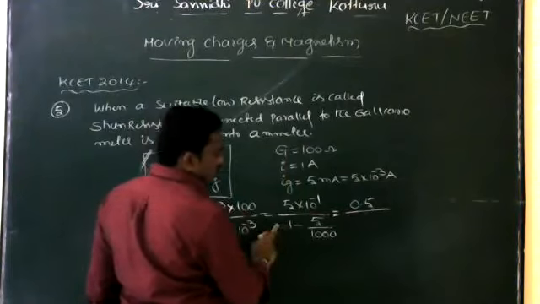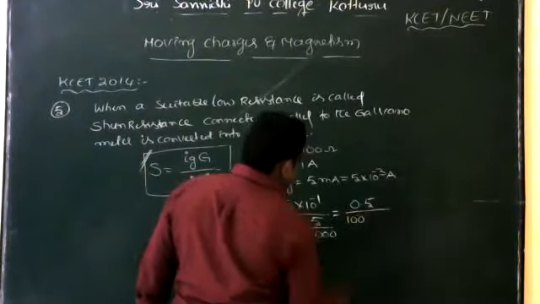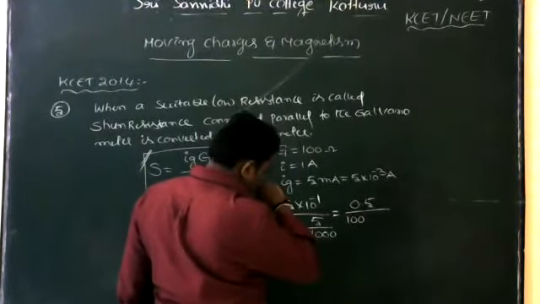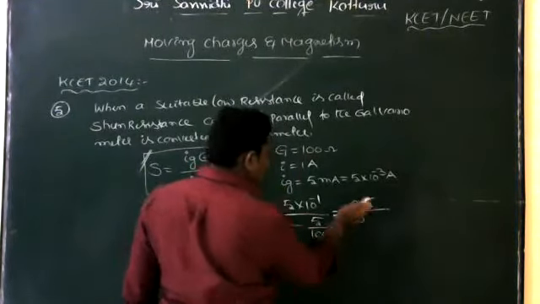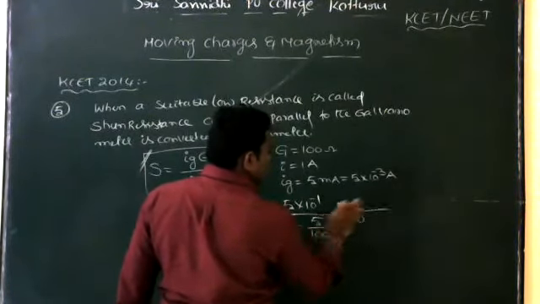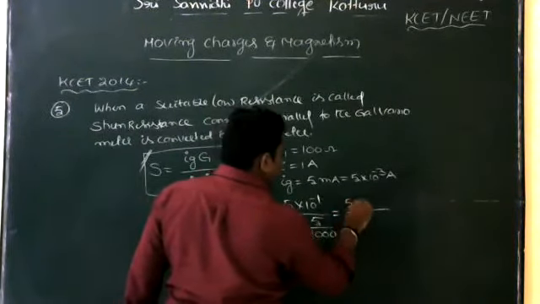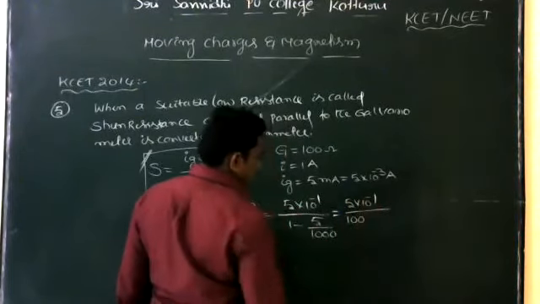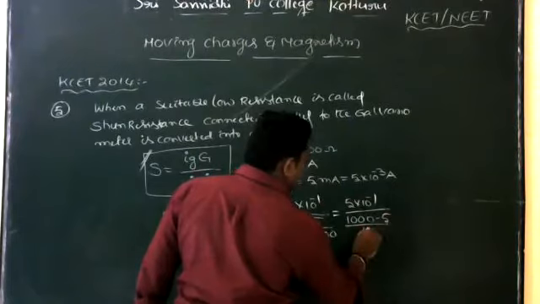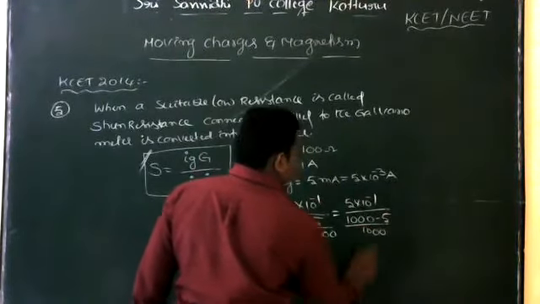Next, LCM is 1000. So 5 into 10 to the power of minus 1 divided by 1000 minus 5 over 1000.